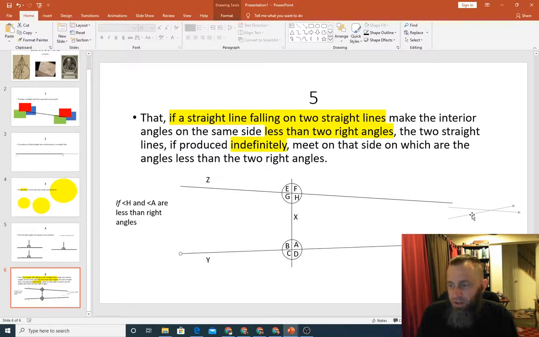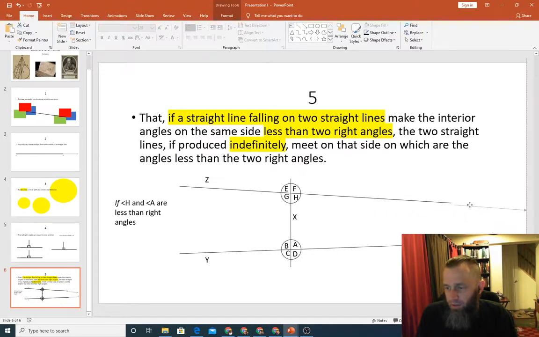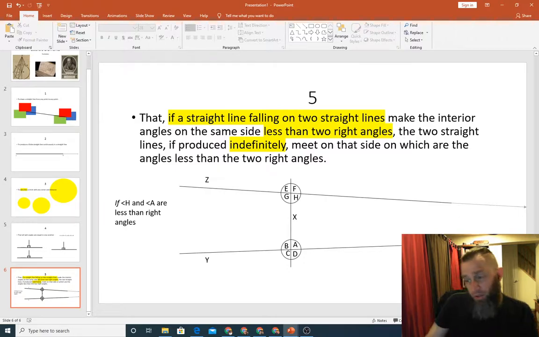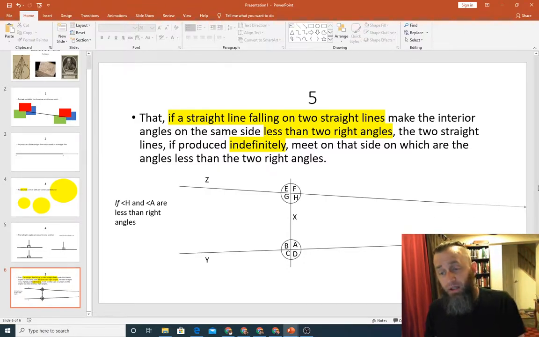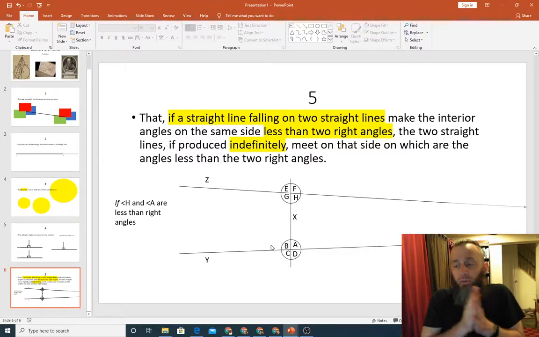Here you can kind of tell that they're probably going to meet at some point. You can't see where they meet, but you can tell that they probably will. In fact, it seems sort of obvious to us. We tend to assume that this is true. We've always assumed that this is true, or at least we, being kind of people, have almost always assumed this is true.